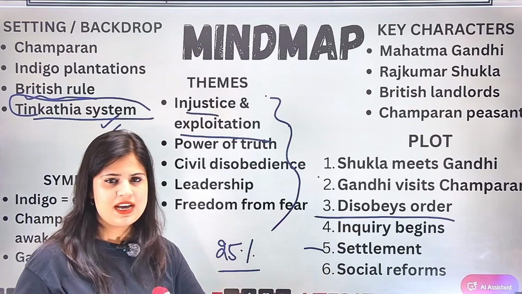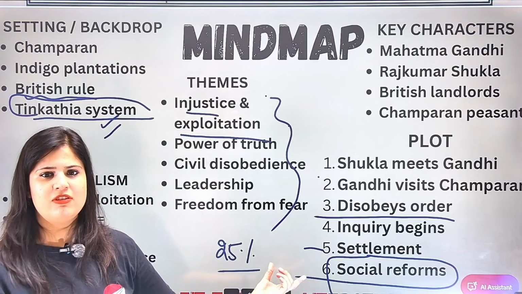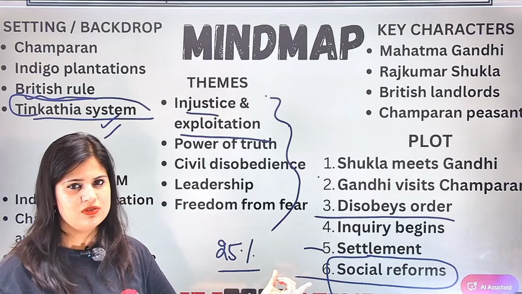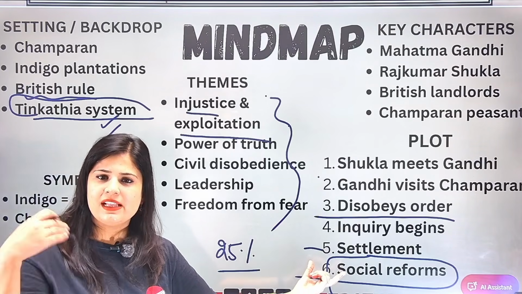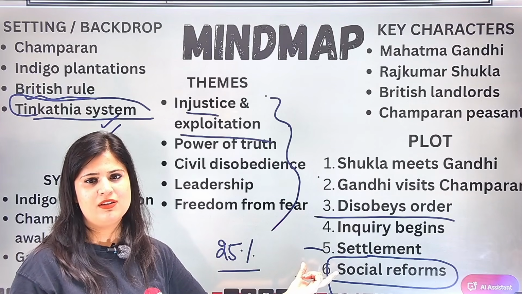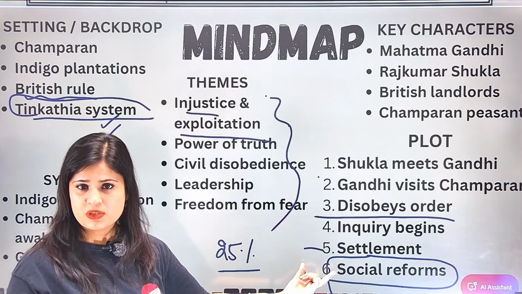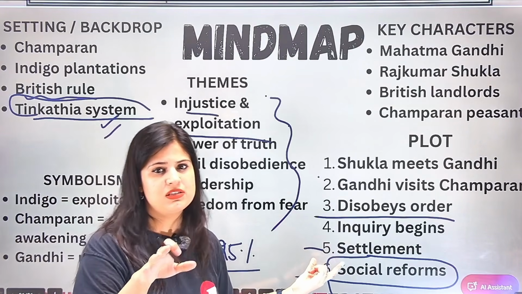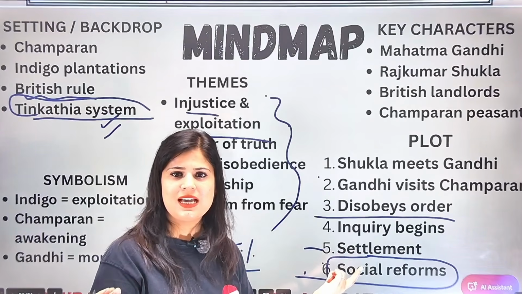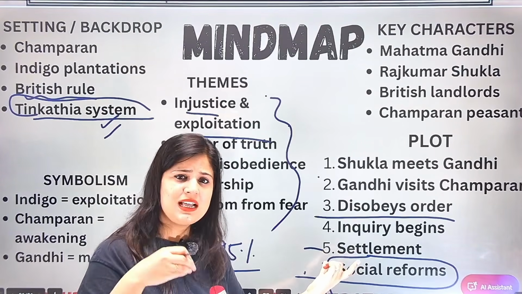Social reforms. As I said, social reforms का जो हमारा क्वेश्चन है वो अलग बनता है कि what were the social reforms taken by Gandhi in the state of Champaran, in the district of Champaran, sorry. So what were the social reforms? Health से related थे कि he made some doctors to volunteer for first aid and give out some medicines. Then education से related थे, he opened up schools, and also related to the culture, that he informed the ladies about the hygiene and sanitation, right? Proper hygiene and sanitation, making ultimately Champaran self-reliant.